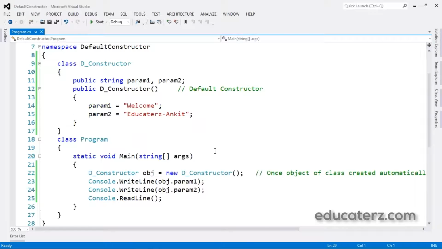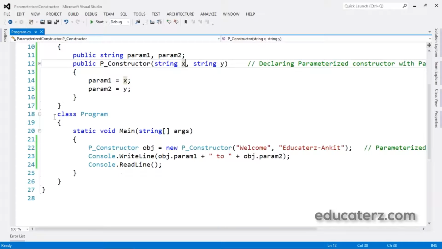Now let's move to the parameterized constructor. What is this parameterized constructor? By name itself, it is telling that the constructor will have parameters. So a constructor with at least one parameter is called a parameterized constructor. In a parameterized constructor, we can initialize each instance of the class to different values. Let me show you that example.